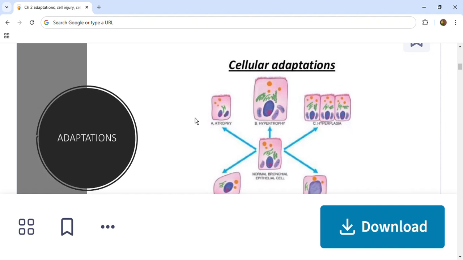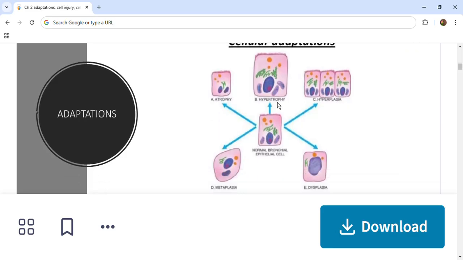Good evening all. Today I am going to discuss cellular adaptations in growth and differentiation. So there are totally five types: atrophy, hypertrophy, hyperplasia, neoplasia, metaplasia and dysplasia. So now let us see one by one in detail.